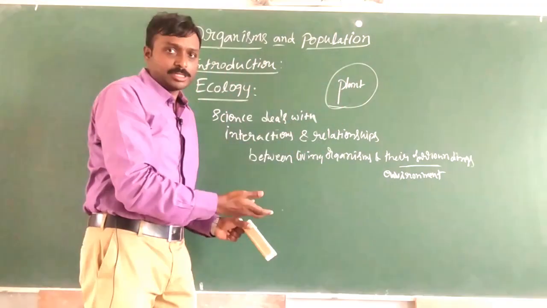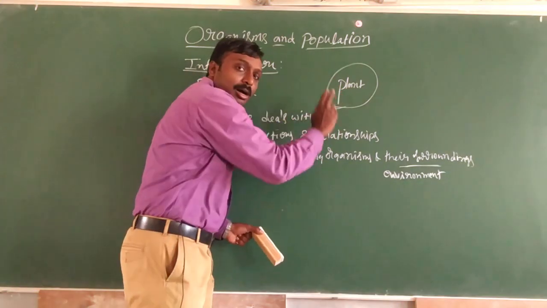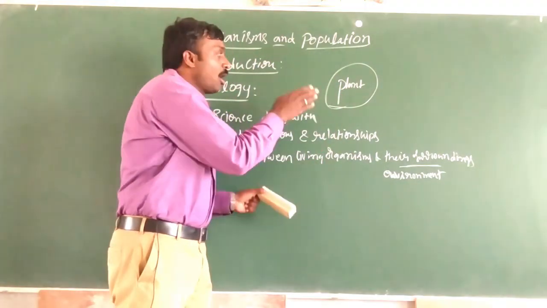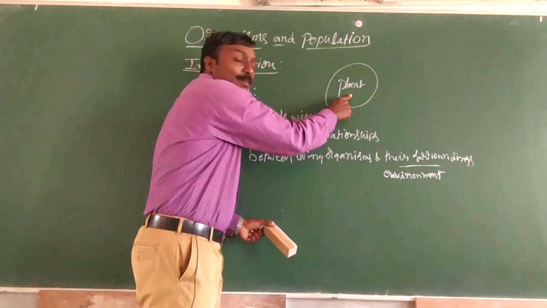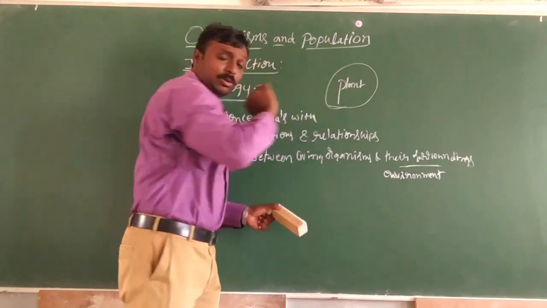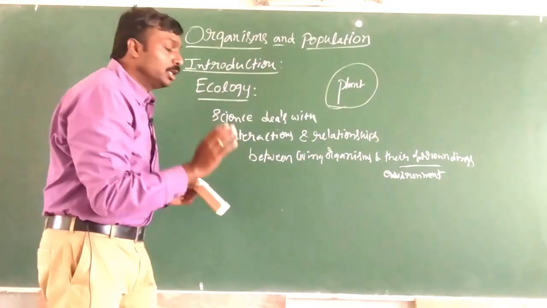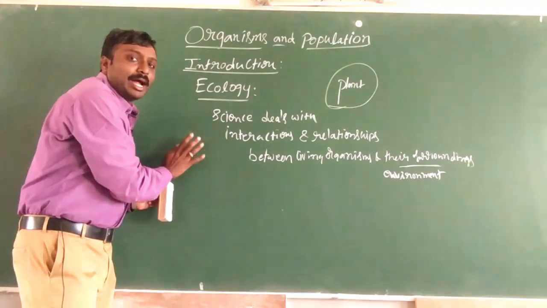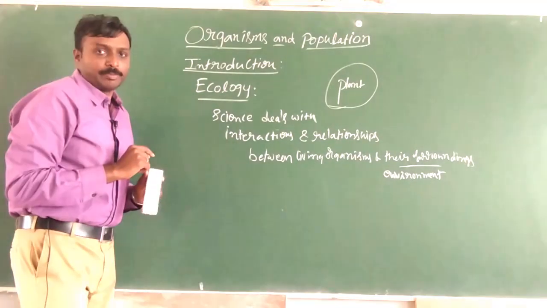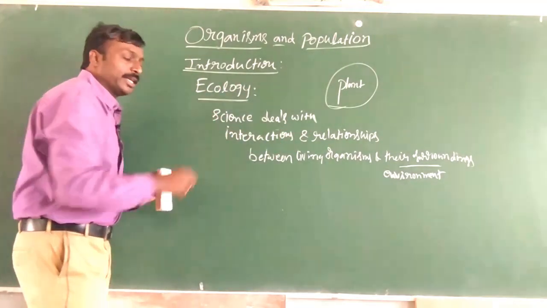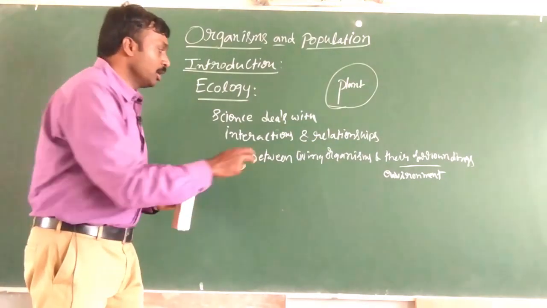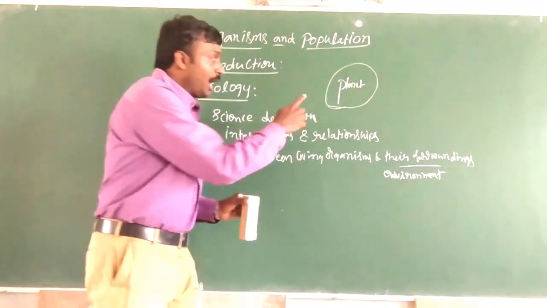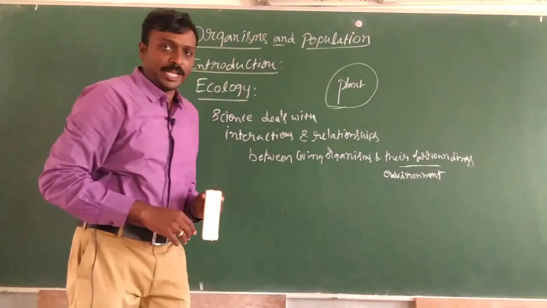Plant is a living organism. So what are all the interactions or relationships of this plant with the surrounding factors? So that is what generally we understand as ecology: the study of interactions and relationships between living organisms and their surroundings.